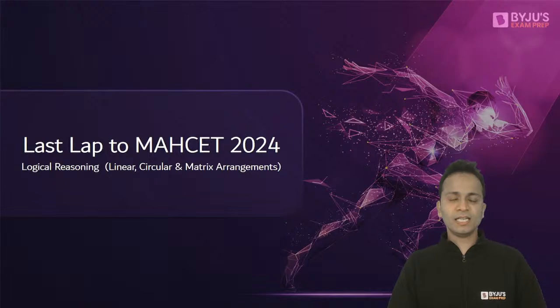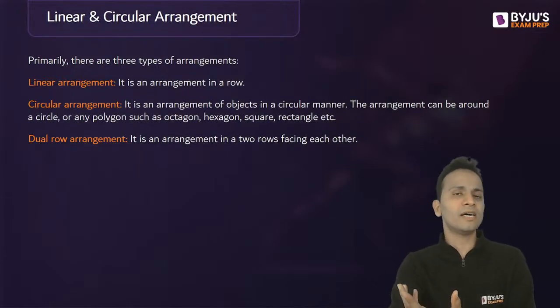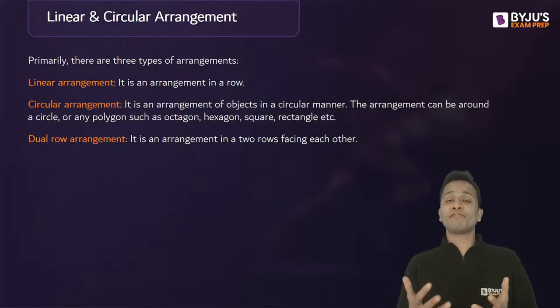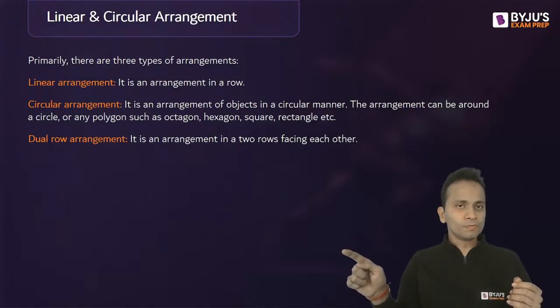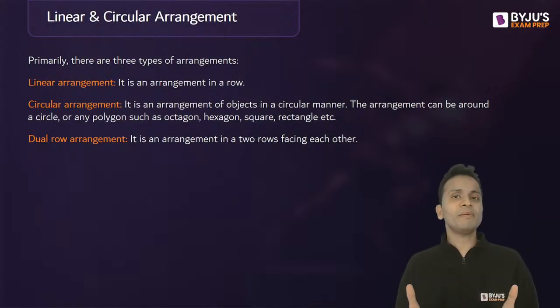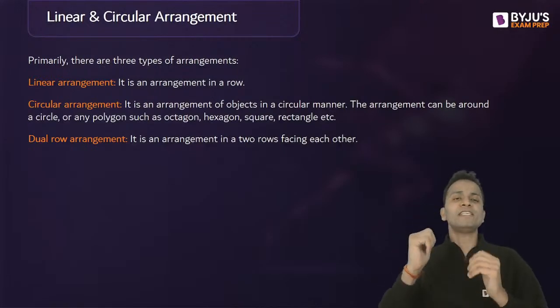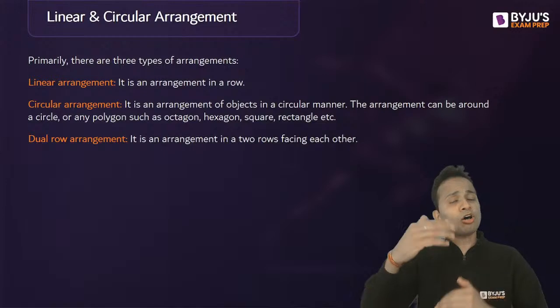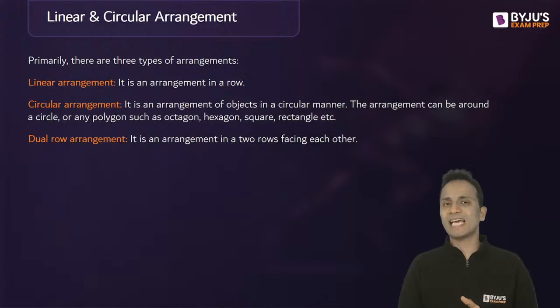All right, so friends, let's begin with this session. Let's start solving the questions. Today we'll be dealing with linear, circular and matrix arrangements. Linear arrangement is an arrangement in a row. It can be of different types. People may be sitting in a single row facing the same direction, or facing different directions, or they can be divided into two different rows where they are either facing the same direction, facing towards each other, or facing away from each other. So there can be different ways in which the questions can be asked.